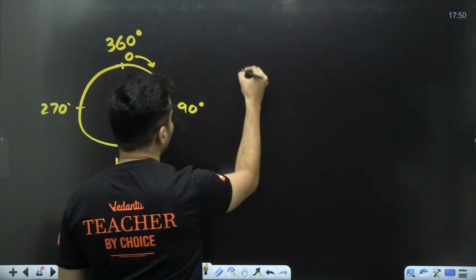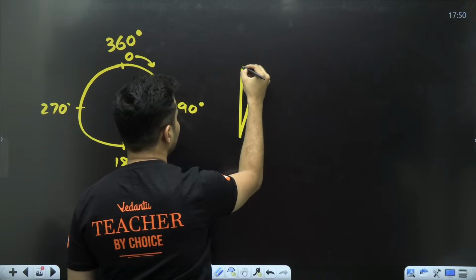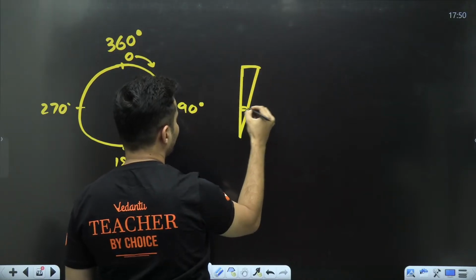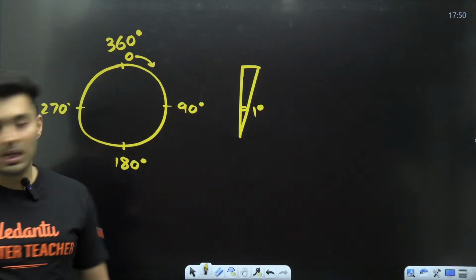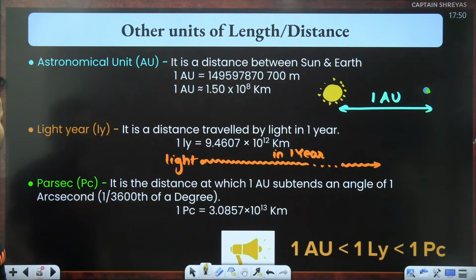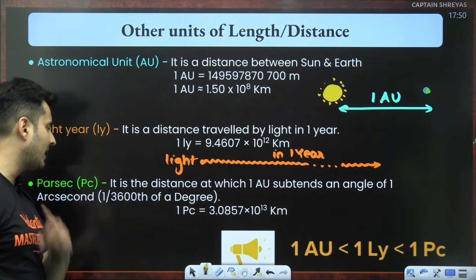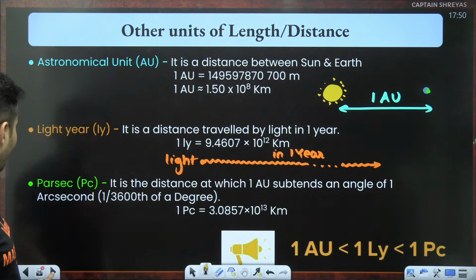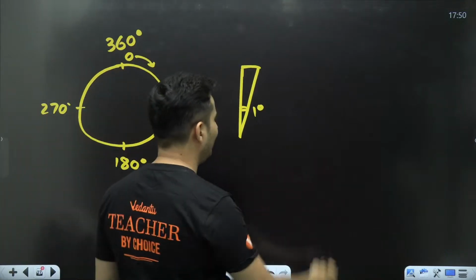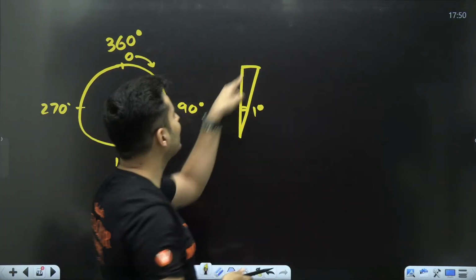So 1 degree is a very, very small angle. Is there an angle smaller than 1 degree? Yes, that is called arc second, which is 1 by 3600th of a degree. Imagine you divide it into 3600 parts.